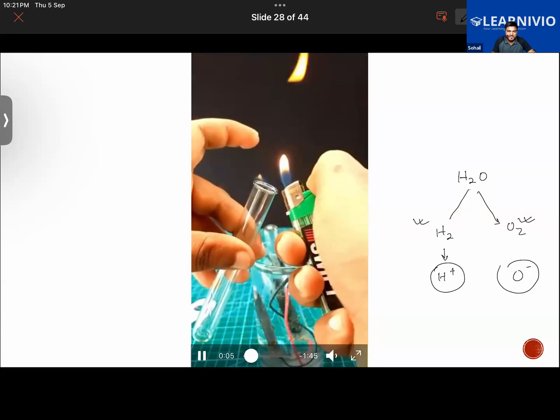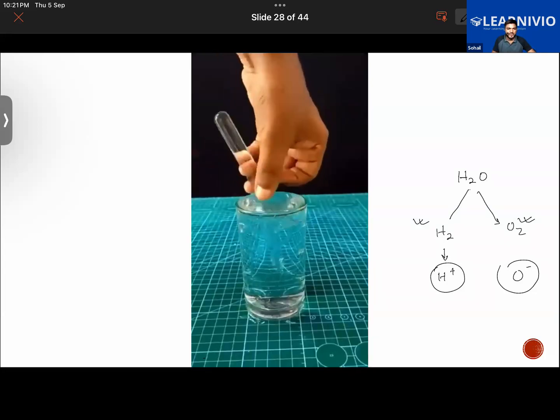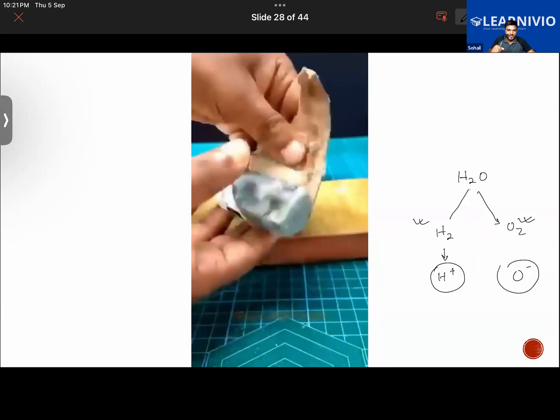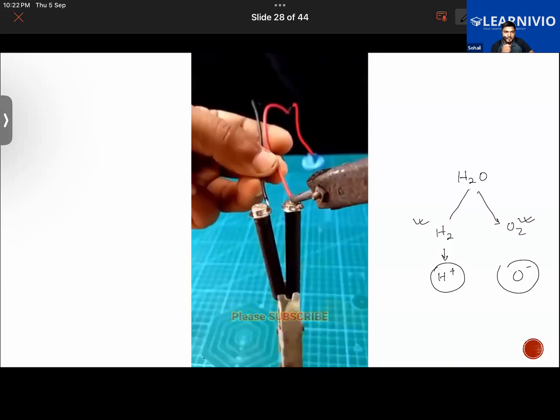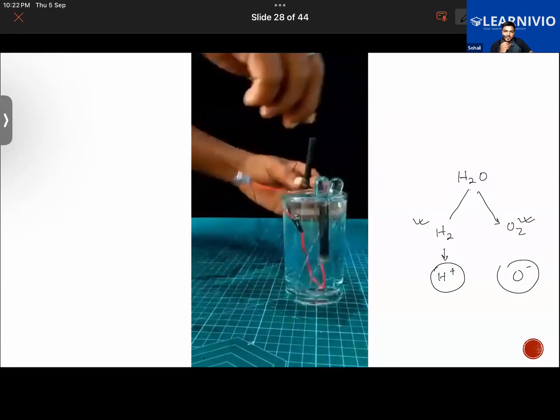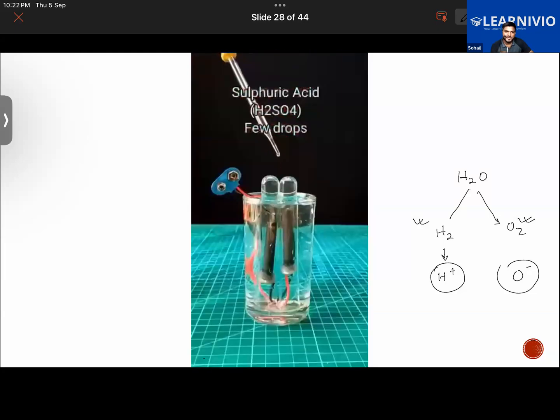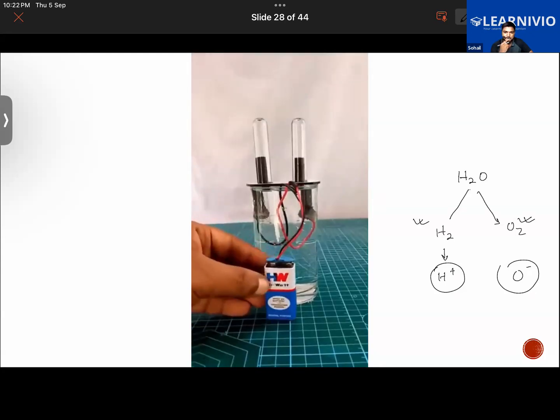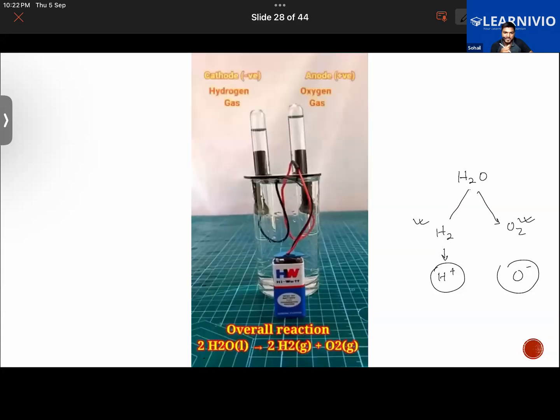What is catching fire? All this is right now not relevant to the discussion. We'll be learning about why it caught fire later on. As of now, just see that while electricity will be passing into that water, bubbles will be forming. Just pay attention to where the bubbles will be forming. Notice the sulfuric acid was present in the battery. Now from these test tubes, the bubbles were formed.